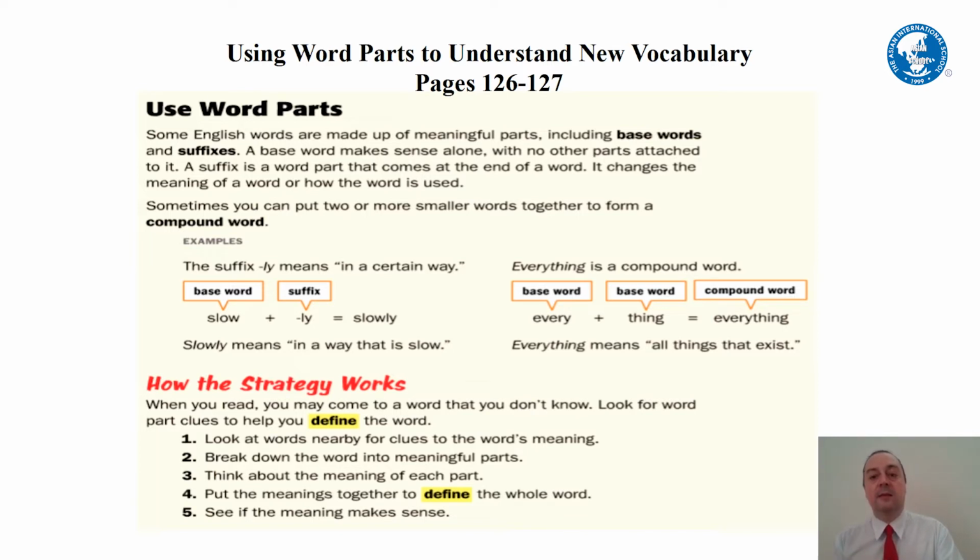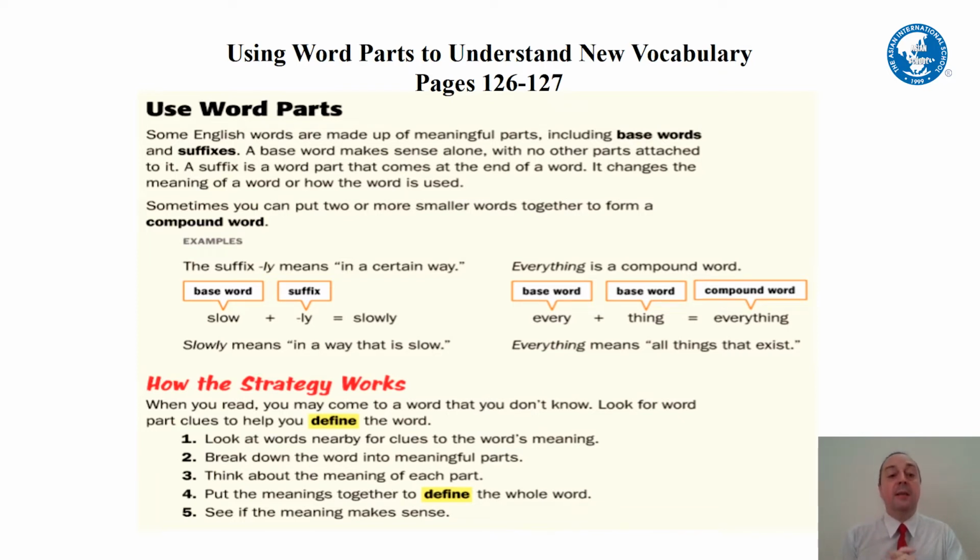So a thing could be my phone, it could be my water bottle. We know what a thing is, and every means all. So every plus thing means all things. Got it? So this is how we can use word parts to understand different vocabulary.